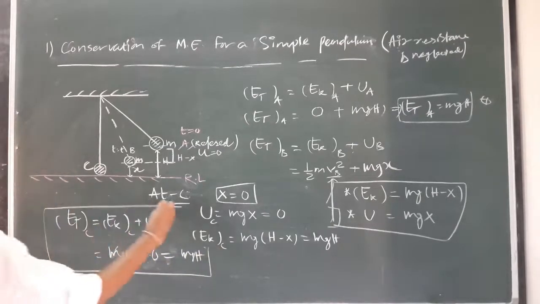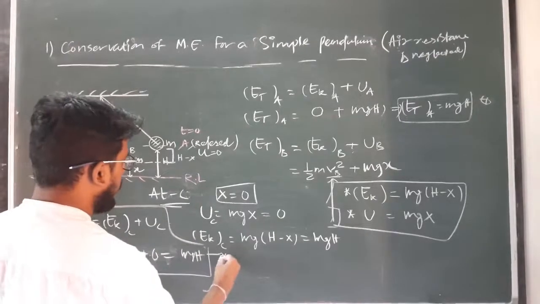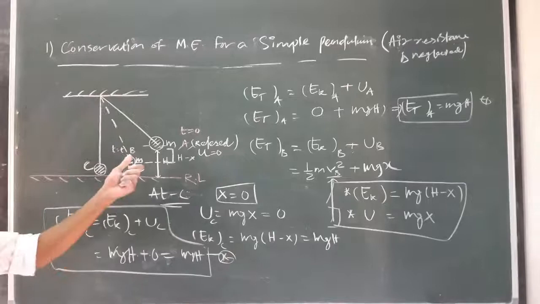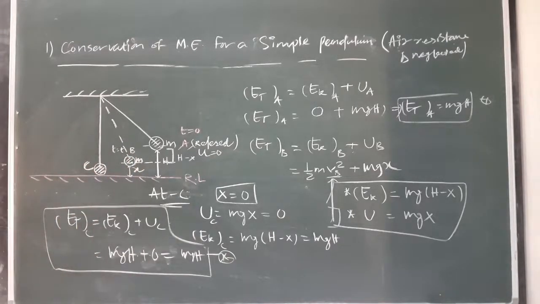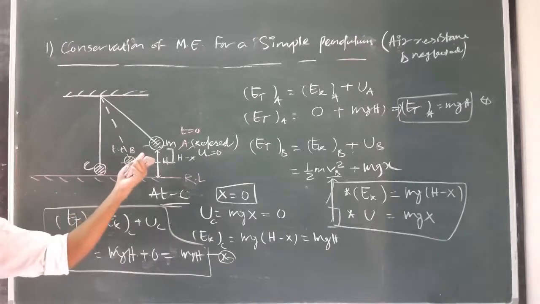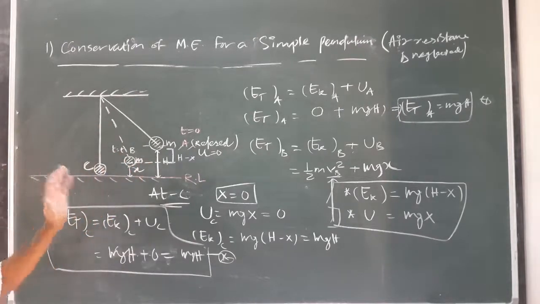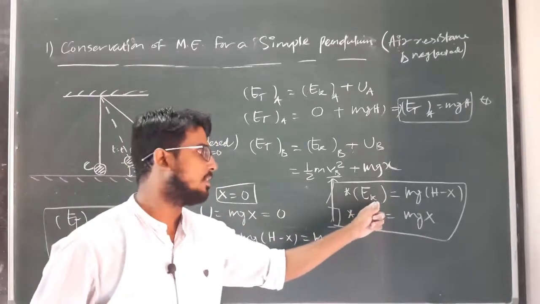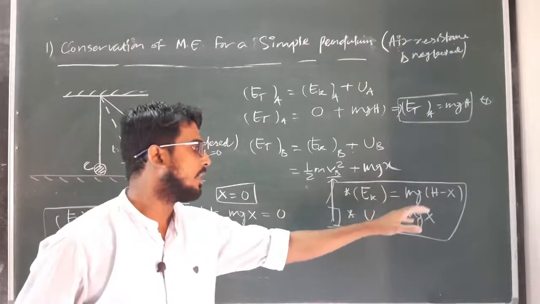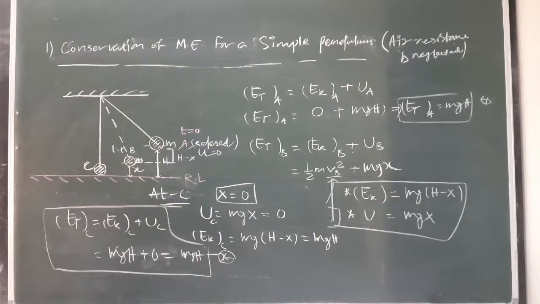Okay. So from these expressions we conclude that the total mechanical energy, that is the total kinetic energy plus potential energy contained by a simple pendulum when air resistance is neglected, is conserved at each and every position. These are the expressions to find the potential energy and kinetic energy for any arbitrary location, where x is the height of that location from the reference line. Clear?